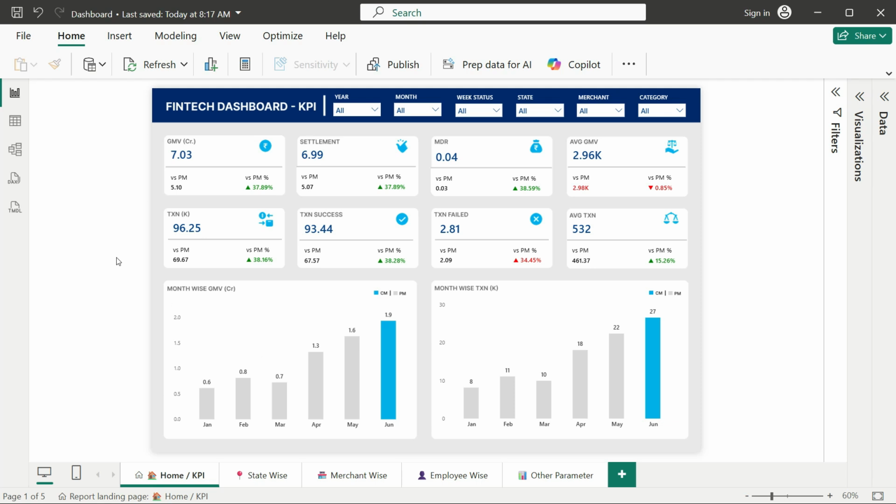Now the overall transactions we did are 96,000. Successful transactions are 93 thousand. Failed transactions are around 3k. And the average transactions we did every day is 532.